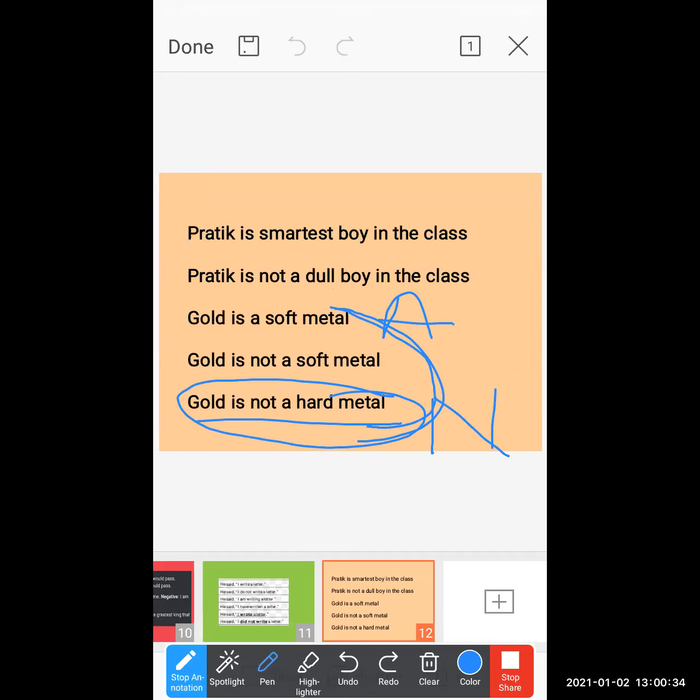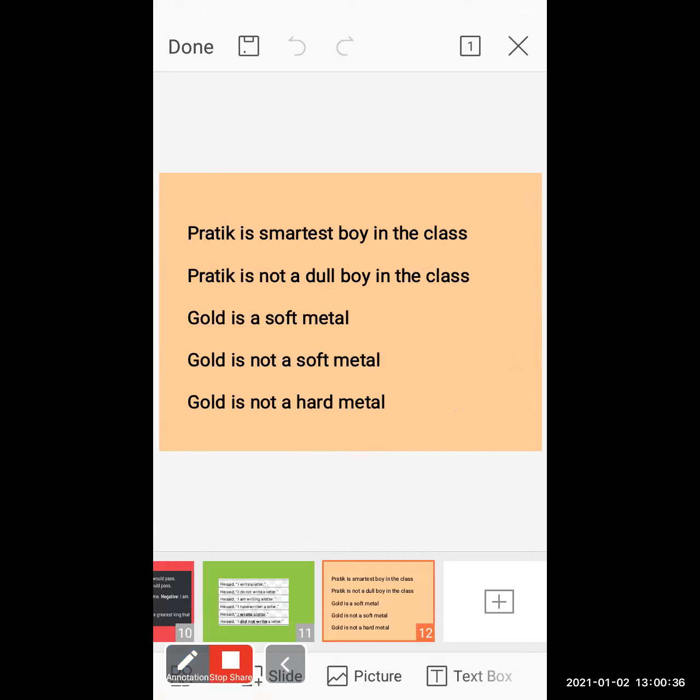Okay, students, so here our topic is over. Transformation of sentences part 1. Okay, I hope you understand.